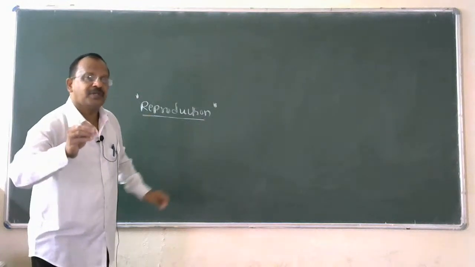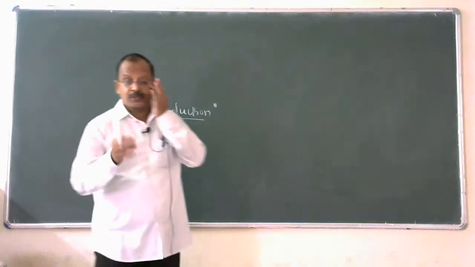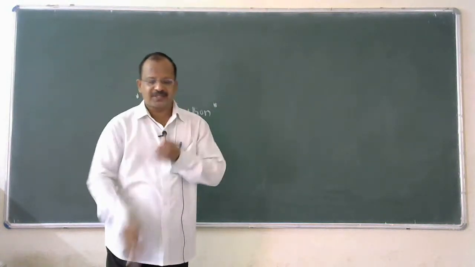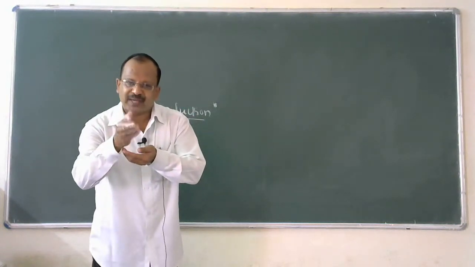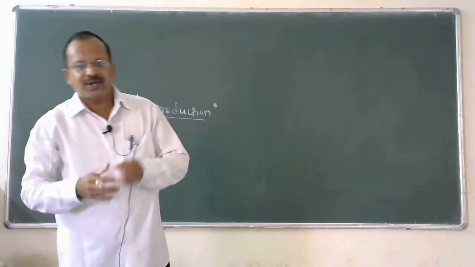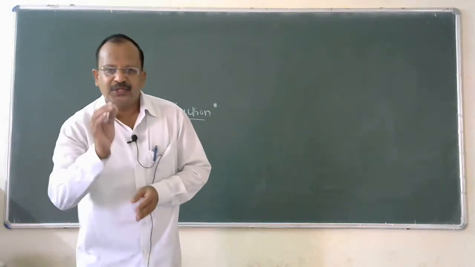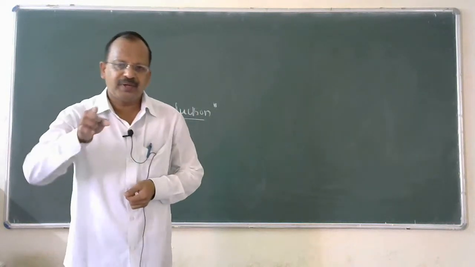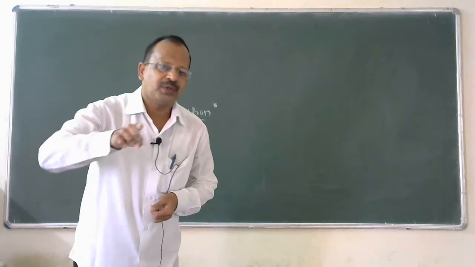Or reproduction is a process by which an organism produces its own kind of organism, a new individual of its own kind.